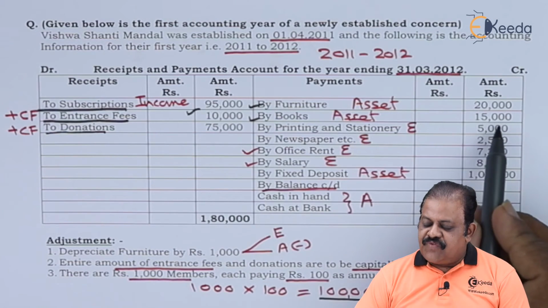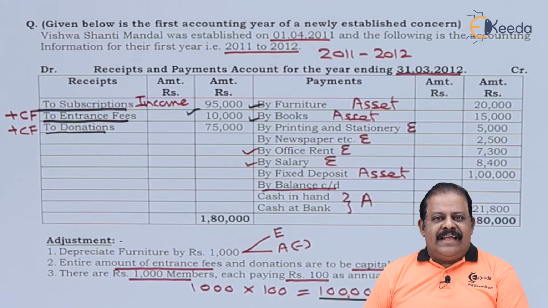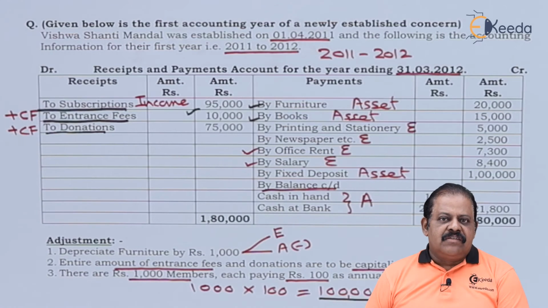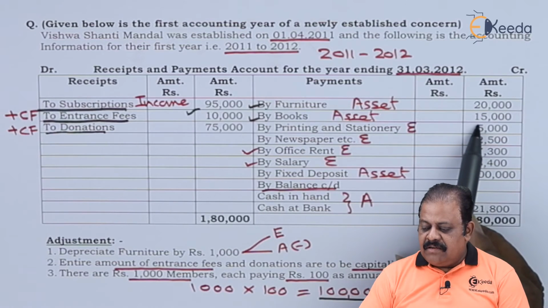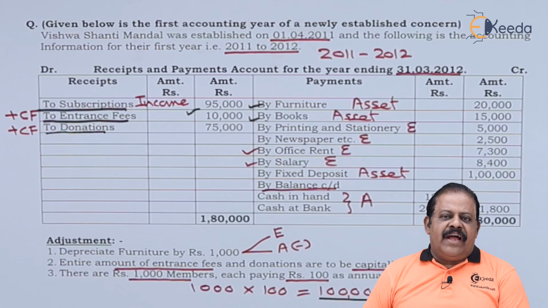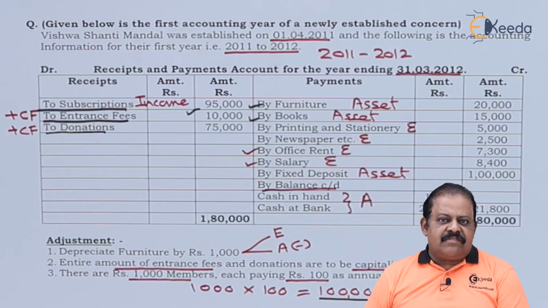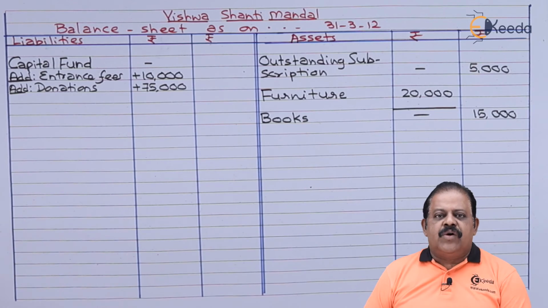There is purchase of books 15,000 that will be recorded as an asset with the assumption that books will be used for a period of more than 1 year. If we assume that books will be used only for 1 year period, then this item will have to be shown as expenditure. As amount is considerably big, 15,000, we can assume that it will be used for a period of more than 1 year, and accordingly we should put a note below the problem that we have assumed books as asset. So on asset side we have books 15,000.